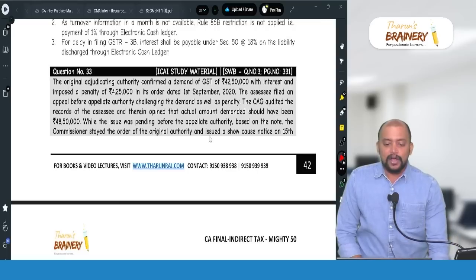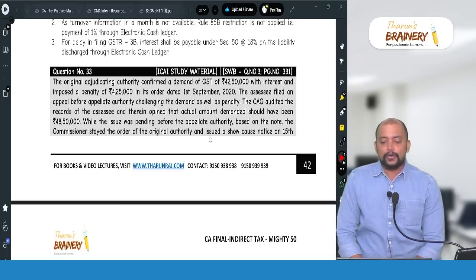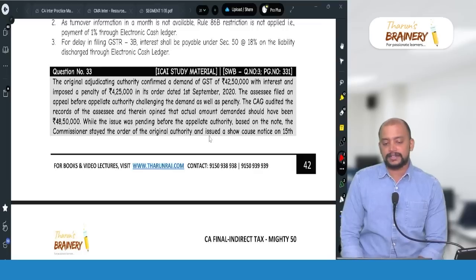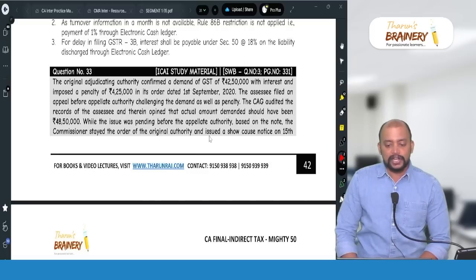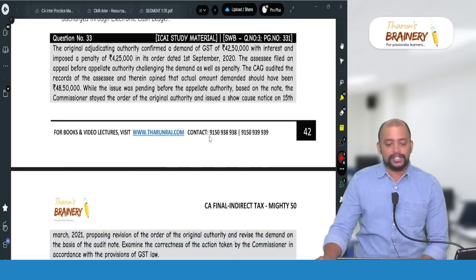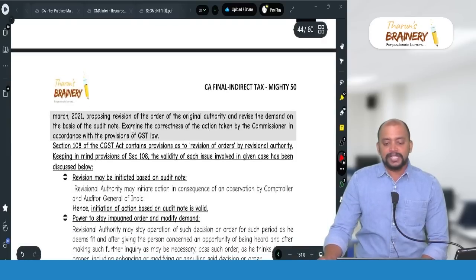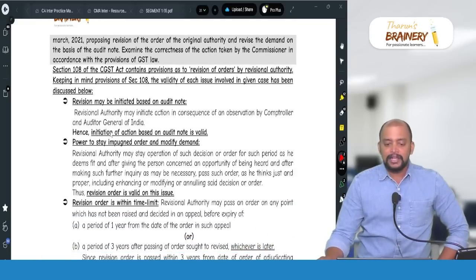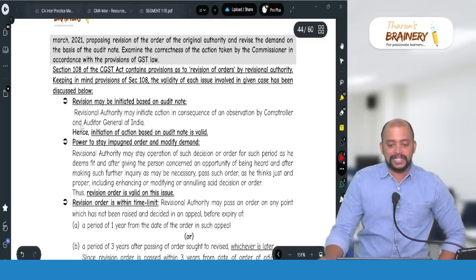The CAG audited the records of the assessee and then opined that the actual amount of demand should have been 48,50,000. So they enhanced. While the issue was pending before the appellate authority, based on the audit note, the commissioner stayed the order of the original authority and issued a show cause notice on 15th March proposing revision of the order of the original authority and revised the demand on the basis of the audit note. Examine the correctness of the action taken by the commissioner in accordance with the provisions of GST law.